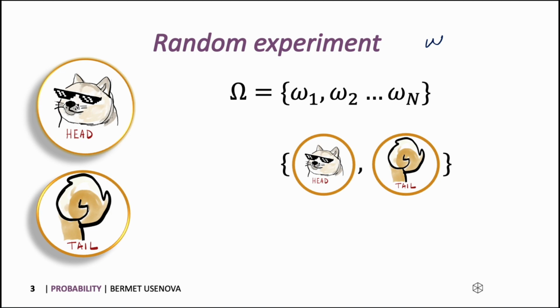In our case, head will be omega 1 and tail will be omega 2. And these two omegas will be basically our set of all possible outcomes. So this is outcome 1 and this is outcome 2.